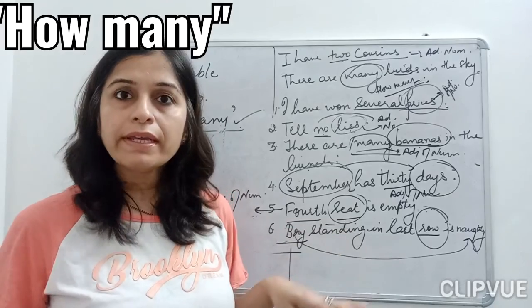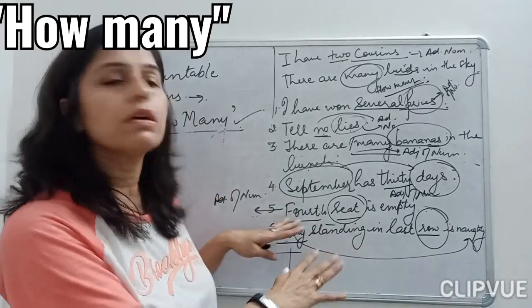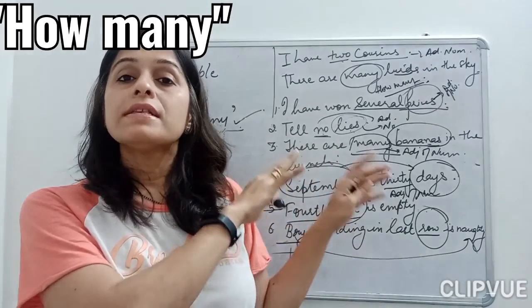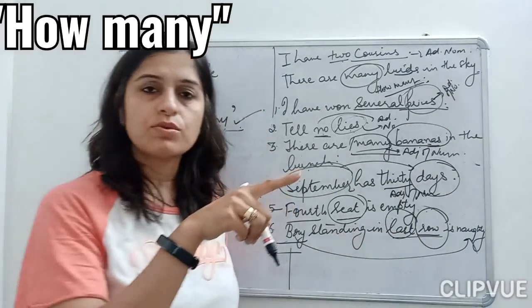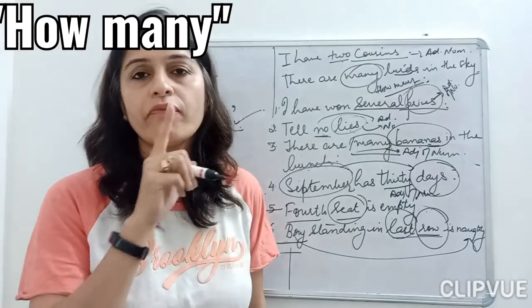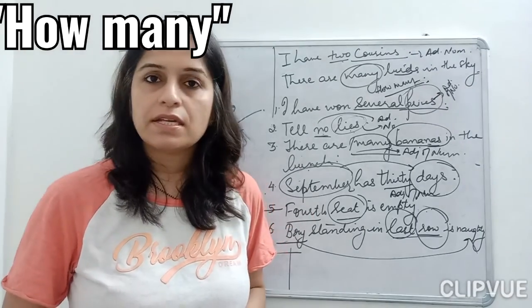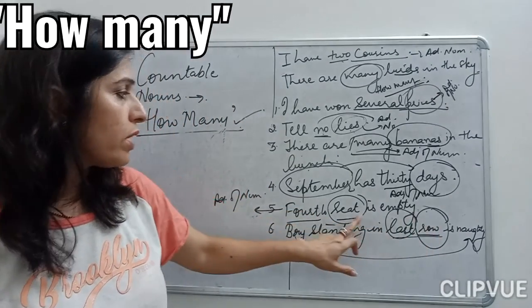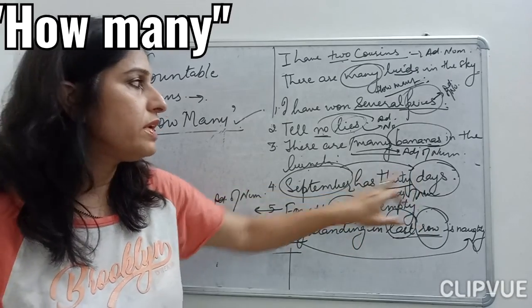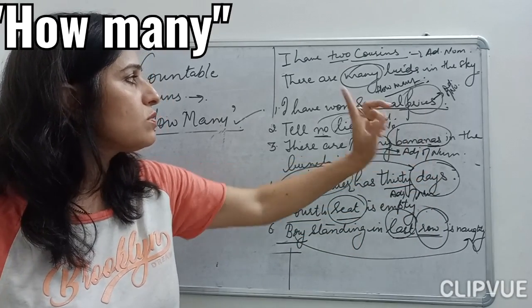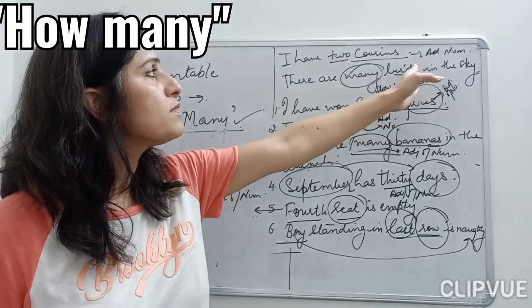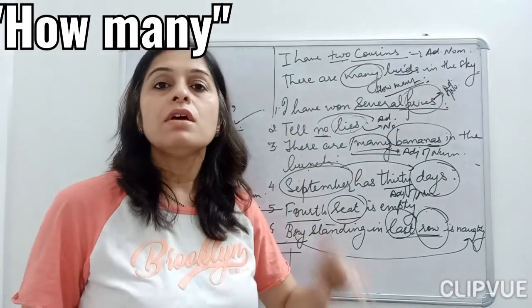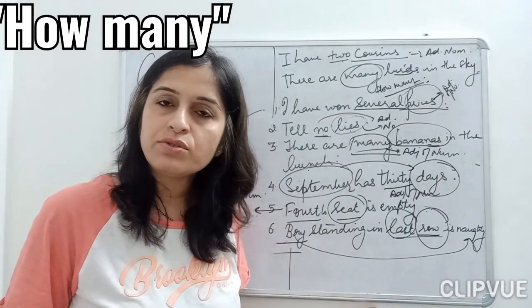Though you are not getting an answer when you ask the question how many rows, still, if you read the sentence, you will see that the last row is the adjective of number in this sentence, because you can count rows, you can count seats, you can count days, you can count bananas, you can count how many lies you have said, you can count prizes, birds, cousins, everything. So clear with it, children?